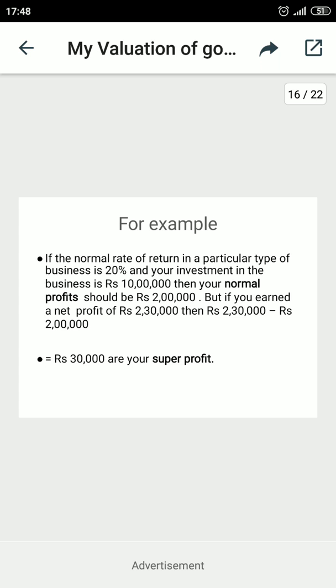Now how to calculate the super profit? Actual profit minus normal profit. The answer is 30,000. Now you may apply, as per the condition, the calculation of the goodwill: the super profit multiplied by the number of years purchased. It will be mentioned in the question how many years are purchased. So this will be the steps to calculate the goodwill through the super profit method. Thank you.